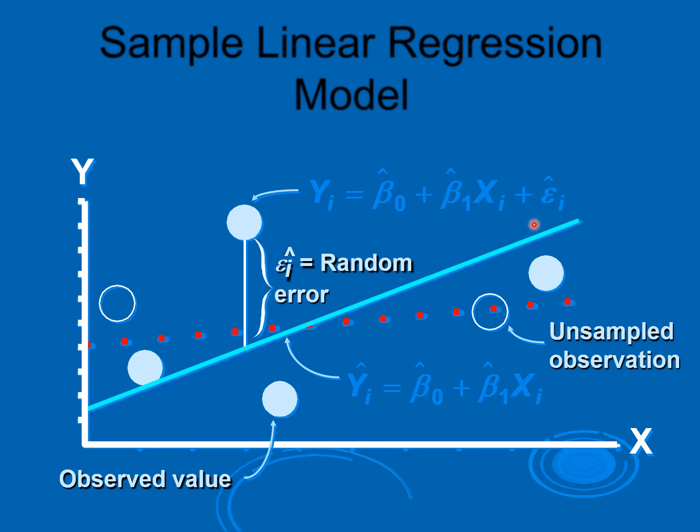This error component can be calculated as the distance from a data point to that particular line. This distance can be termed as epsilon i. Likewise, for all the points, there is a distance from the line to that particular point. Those distances are computed and summed over epsilon i. So that is our error term. The error term is calculated as the distance from a data point to the corresponding line, and that can be calculated for each and every data point and summed.